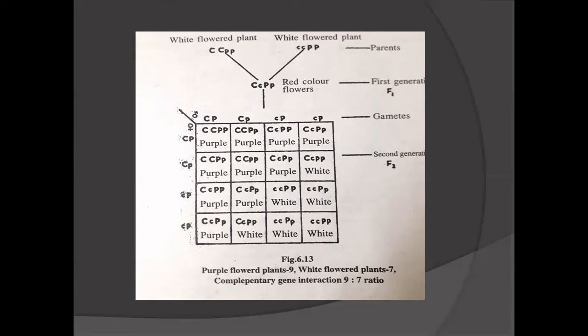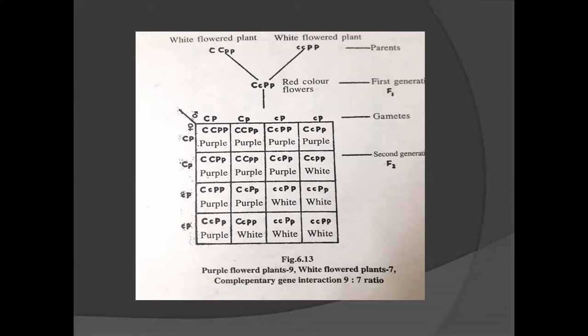So what is the genotype? Capital C, small c, capital P, small p. So in the F1 generation, they got the red color flowers. When they self this red color flower, that is the F1 generation plant, in the F2 generation we got plants in the 9:7 ratio. 9 plants are purple color and 7 are white flower.